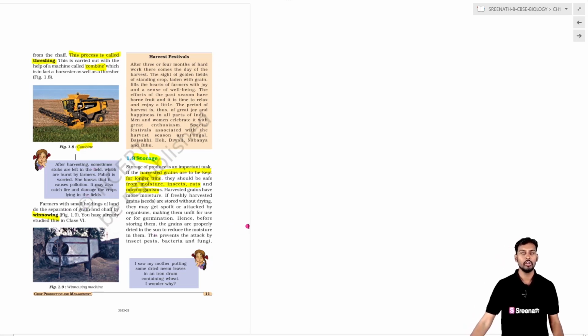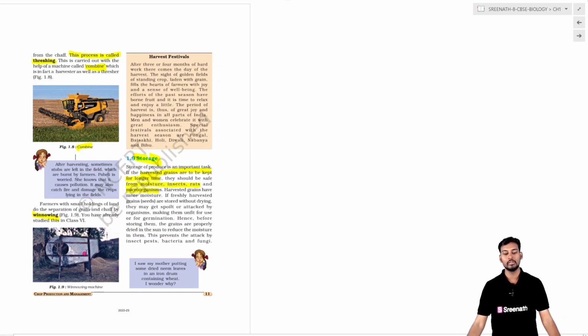Okay, and the small farmers on the farm fields basically use a manual kind of machine, and this machine has a rotating drum, that is winnowing. This is useful for separating the plant material from the edible part, and the grain is finally collected at the bottom of the drum.